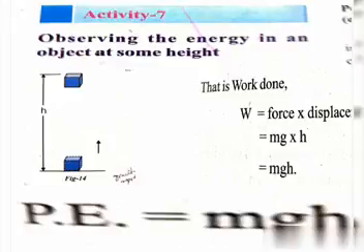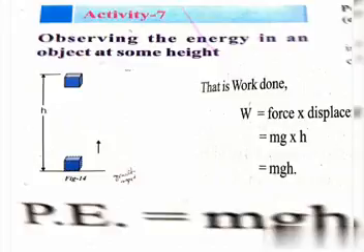Consider an object of mass m raised to a height h from the ground. A force is required to do this. The minimum force required to raise the object is equal to the weight of the object, mg.